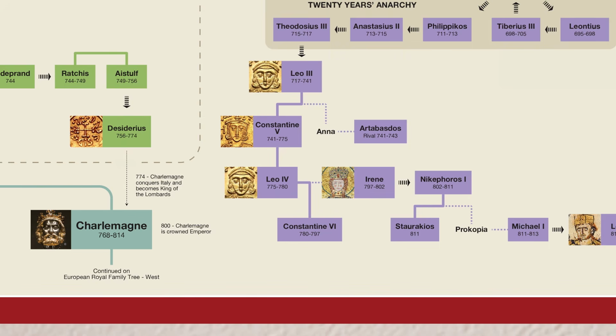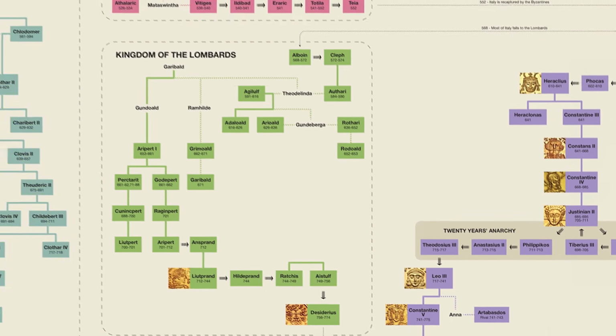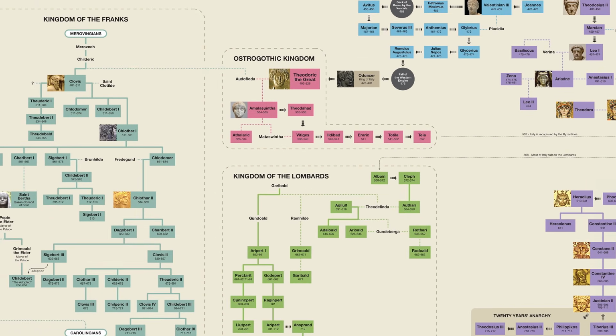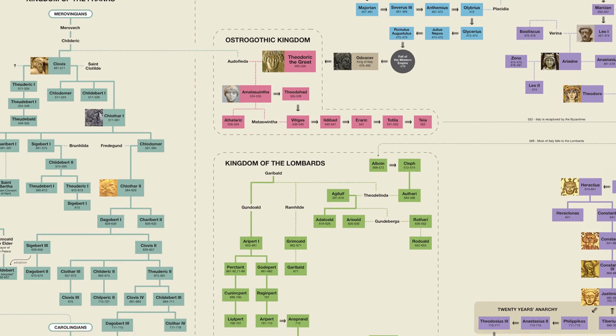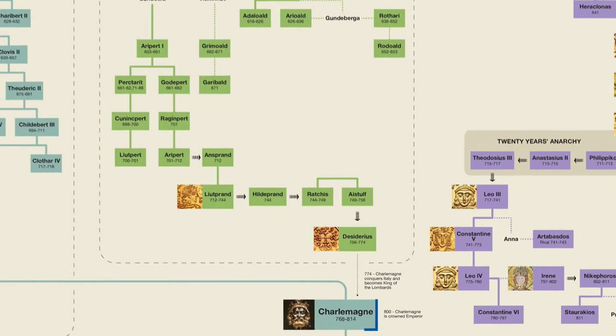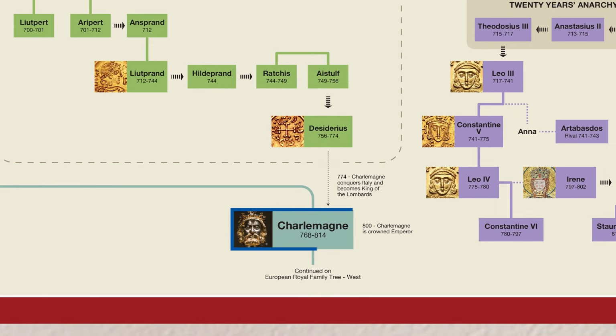However, note that the chart also shows the Ostrogoths and Lombards in the West, so we'll be mentioning them as well, going all the way up to the crowning of Charlemagne in the year 800. So let's get to it.